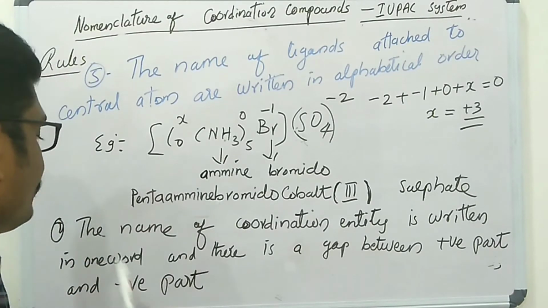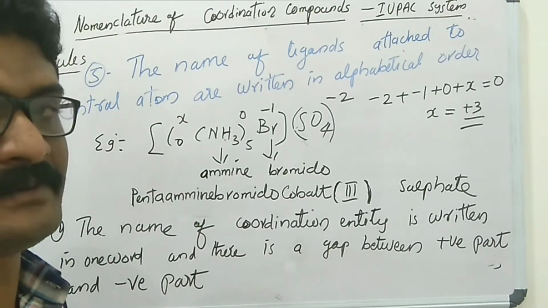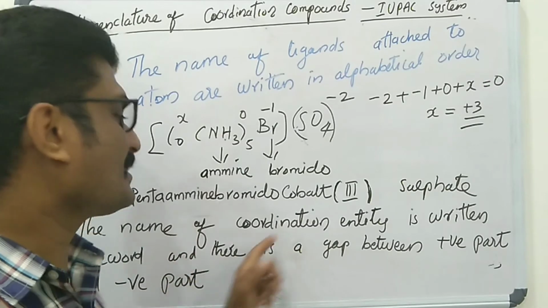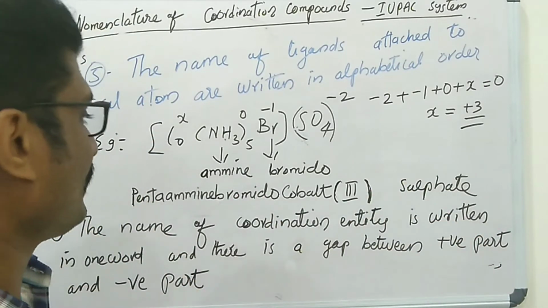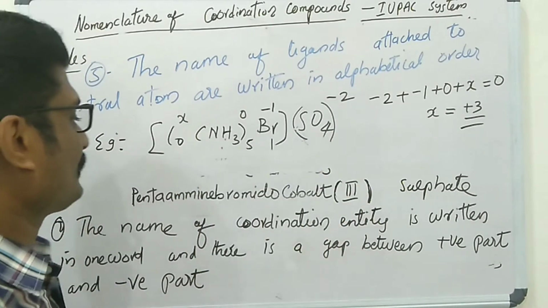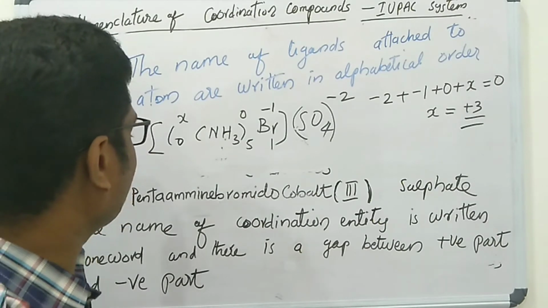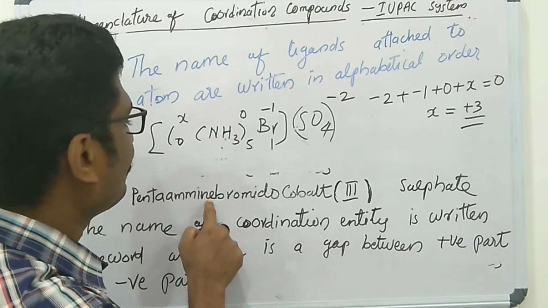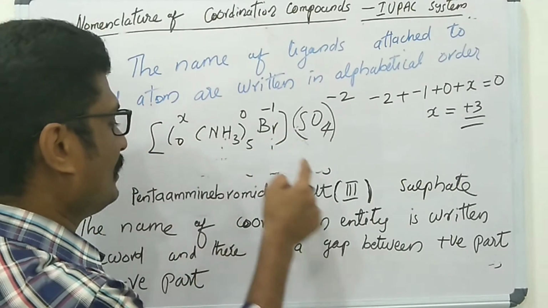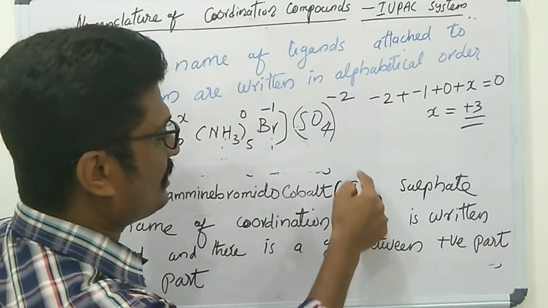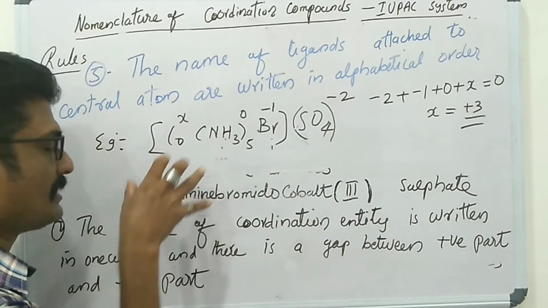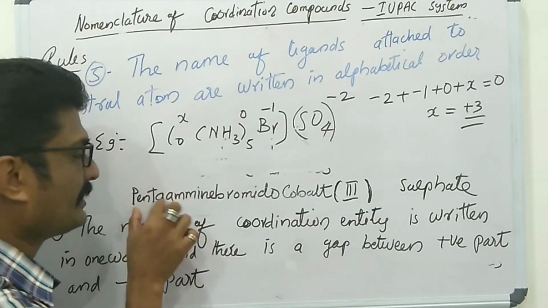Next rule: the name of the coordination entity should be written in one word, and there is a gap between the positive part and the negative part. Please consider the above example. The name of the coordination entity is pentaammine, bromido, then the central metal cobalt, then the oxidation number 3. This should be written in one word.